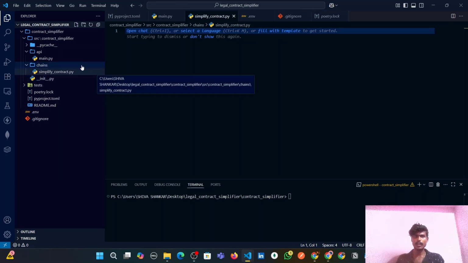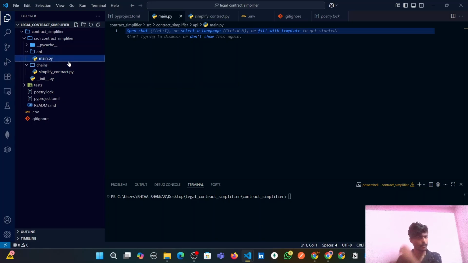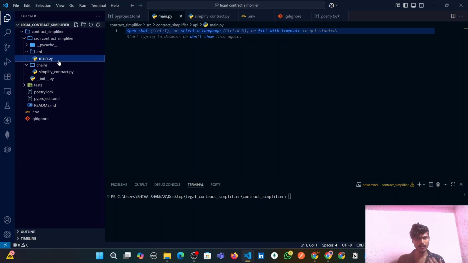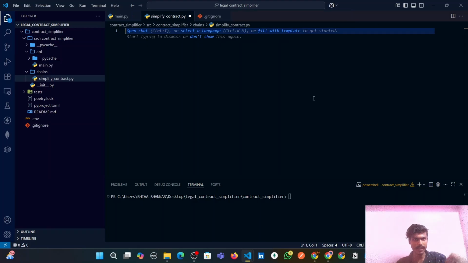We are isolating both of these because in main.py we will have the FastAPI app, and in simplify contract we will have the chain which we build using LangChain. This is where the legal contract will be simplified into plain English, and in main.py this is where we will be interacting with the APIs. We are keeping both of these isolated in different folders so that the architecture is clean, testing becomes easy, and things remain isolated. So now let's build the brain of our project.